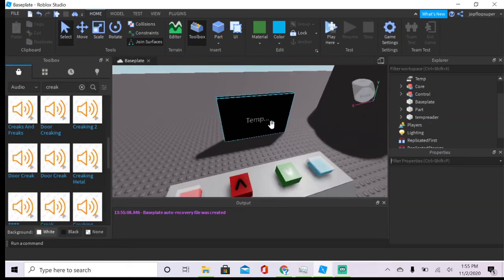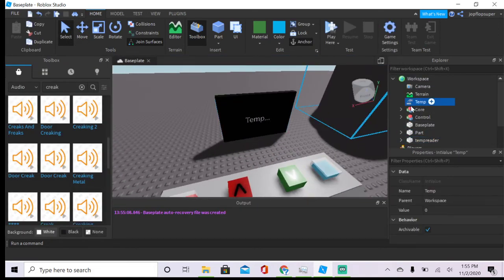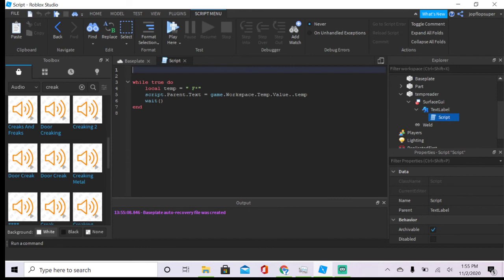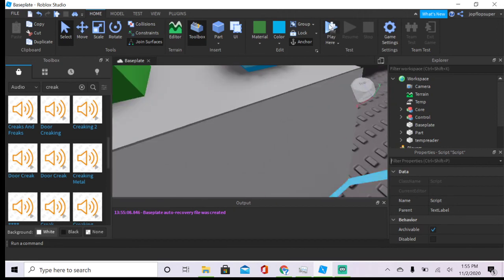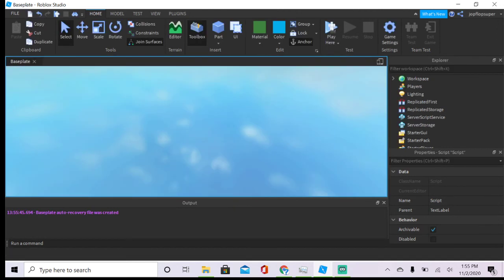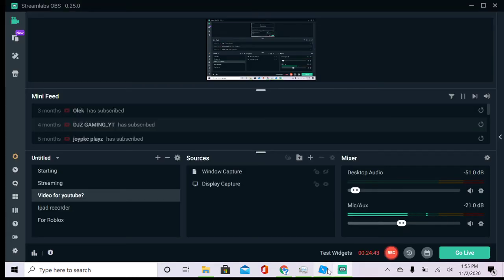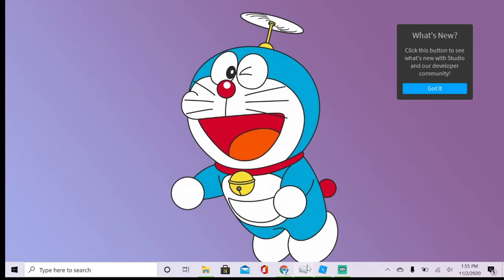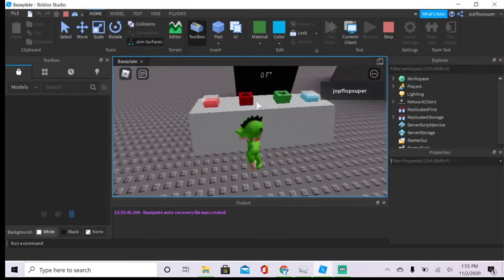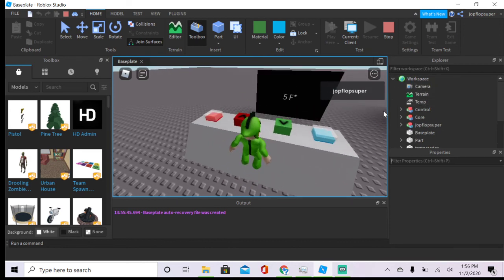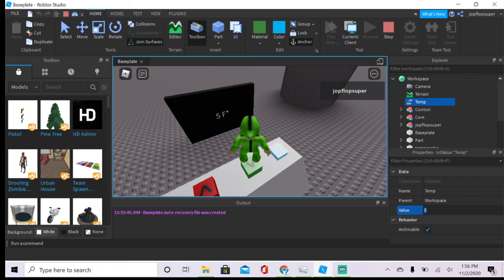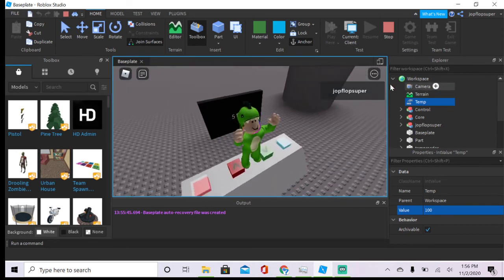Why is it not working? Huh? I think I did something wrong. Alright, temp reader. Something is wrong. Something is very wrong. What have I just done? Alright, oh, never mind. It actually works. Oopsie. It actually works. 100? Does it work? I think you have to manually increase it.